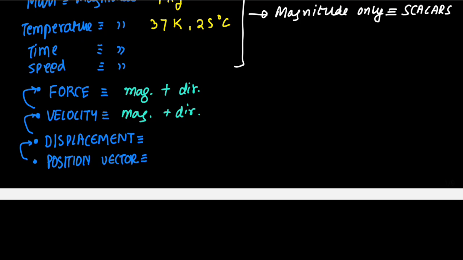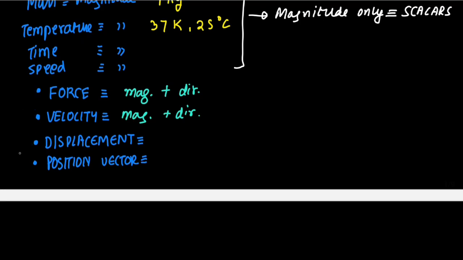So this is the hierarchy of the orders, and I think here I should mention acceleration. So position vector gives you displacement in some way that I'm going to tell you now. Displacement vector gives you velocity vector, and velocity vector gives you acceleration vector. Acceleration vector can help you to find out the force vector.